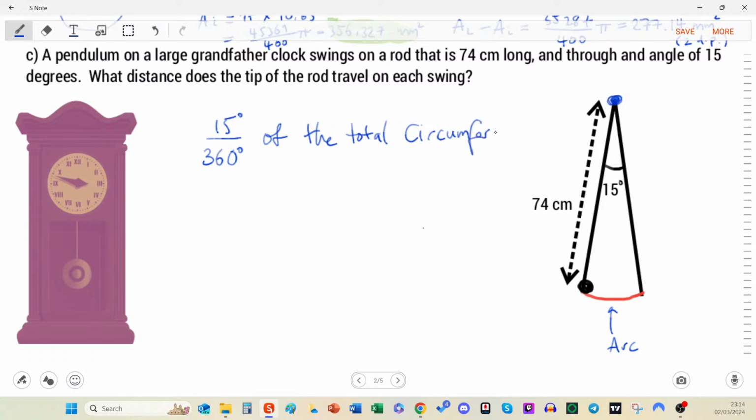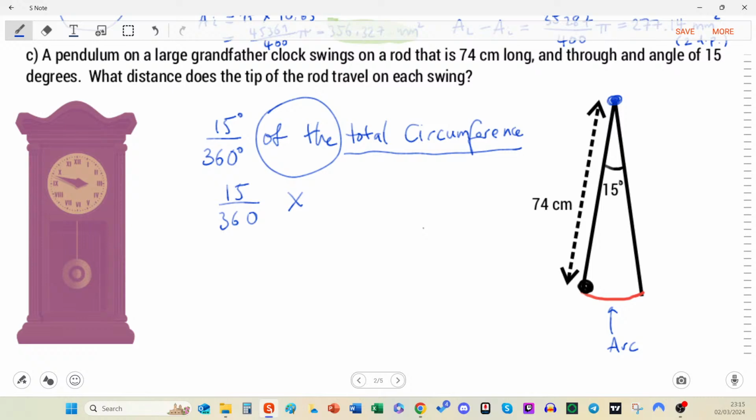Now obviously A-level, if you're watching this for fun, you've got better ways of doing this in radians. But this is the fraction method. So it seems we need to find the total circumference. And this phrase here, 'of', means multiply. So we have 15 out of 360 multiplied by the total circumference.